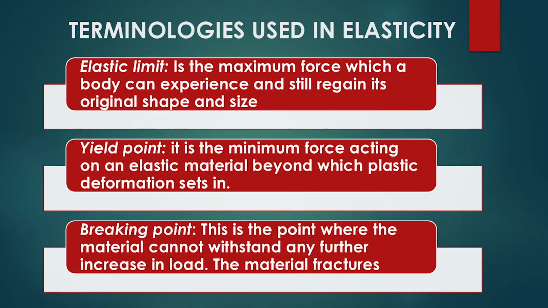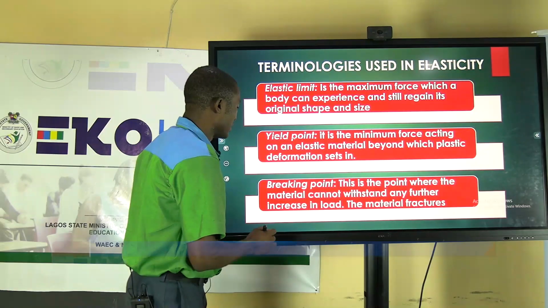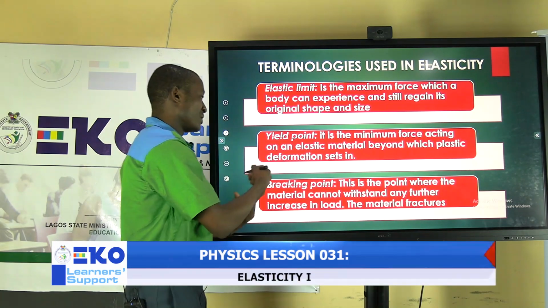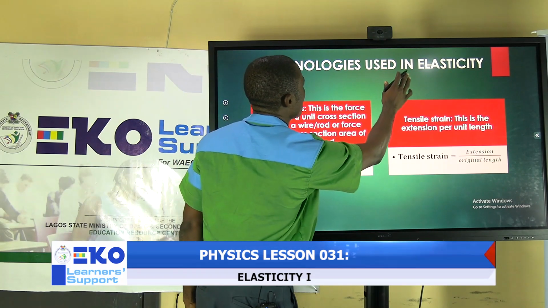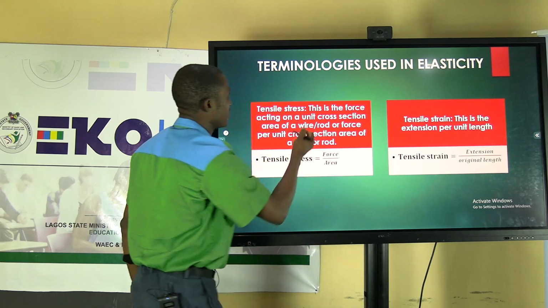The next part, we'll make use of some terminology in elasticity. Like I have explained, the elastic limit, I have explained it. The yield point, I have explained it. And also the breaking point, I have explained that also. Now let's continue with the terminologies used in elasticity.